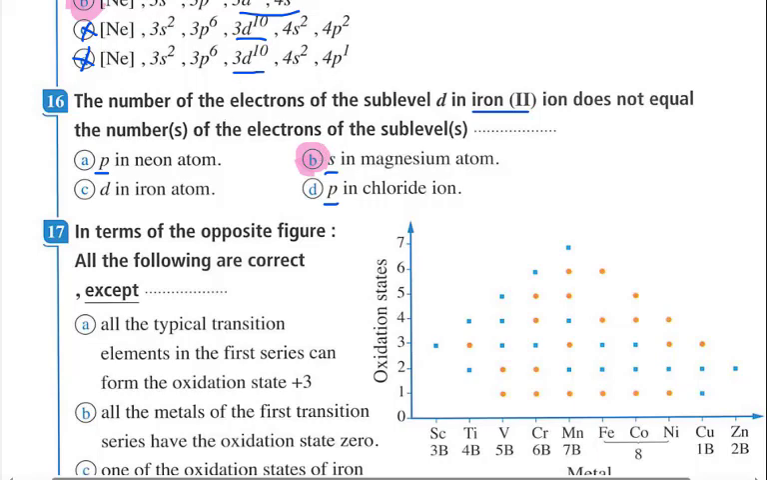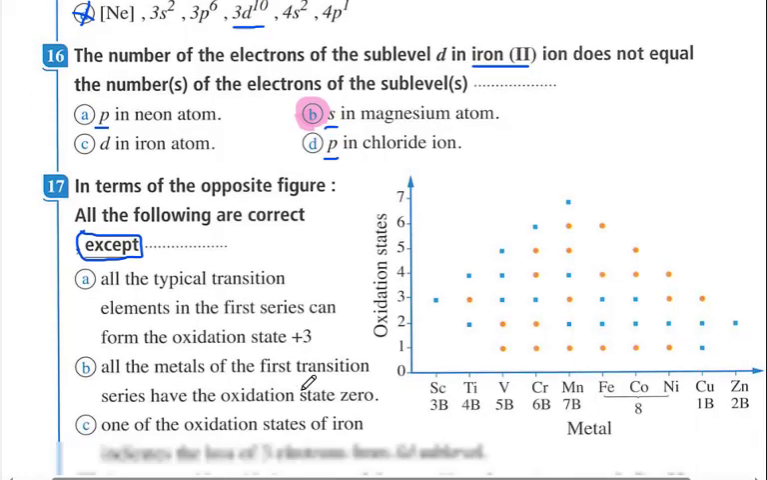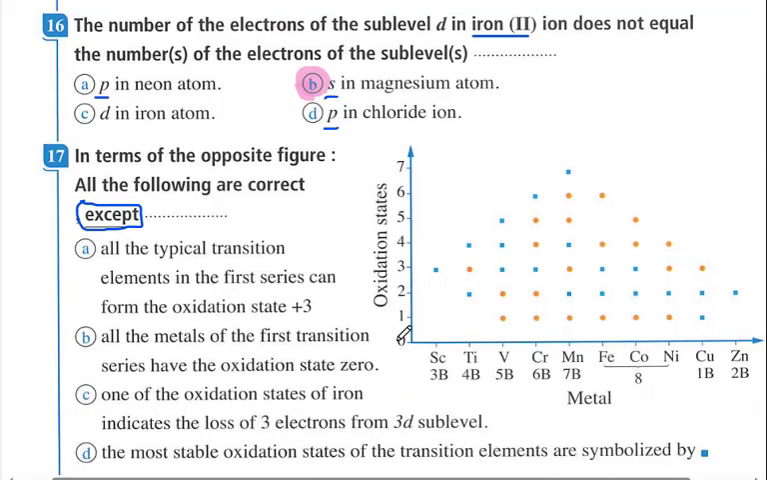Let's have another example. Let's have another question. In terms of the opposite figure, all the following are correct except, so we will choose the wrong answer. Okay, so all the typical transition elements in the first transition series form oxidation state positive 3. Here in this figure, we see oxidation states and elements from scandium to zinc.